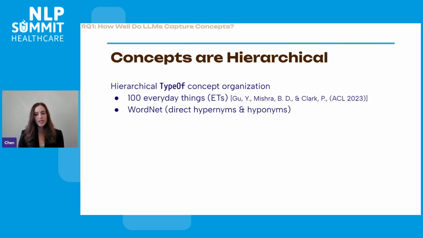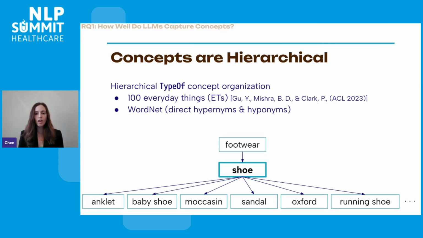So we used a pre-existing dataset containing 100 everyday things. These are things that we're all familiar with, such as dog, coffee maker, table, tree, etc. But this dataset is flat. So we extracted from WordNet the direct hypernym and hyponym of the 100 everyday things that are in the dataset. The result is a dataset of the following form.